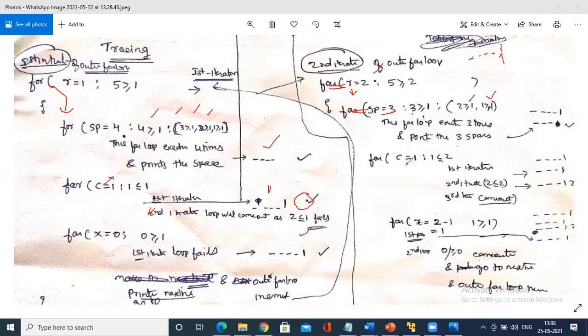Then what you have to do, this for loop will iterate 2 times. First iteration it will print 1. See, this is already there. Remember, this is already there. So next iteration, 3 spaces with 1. Second iteration, 3 spaces with 1, 2. Third iteration it comes out.